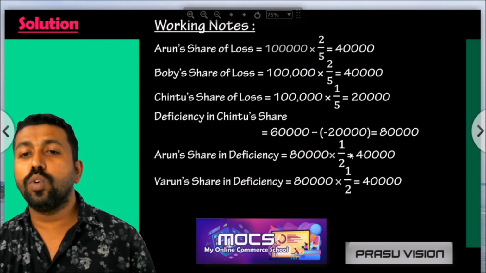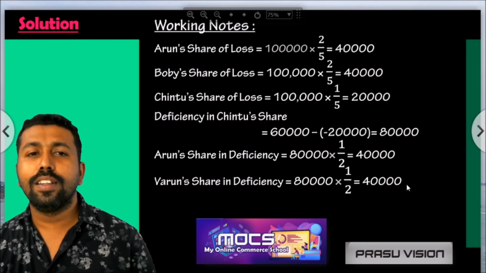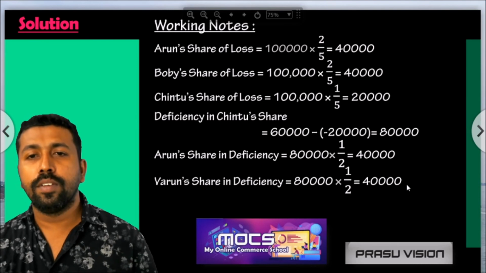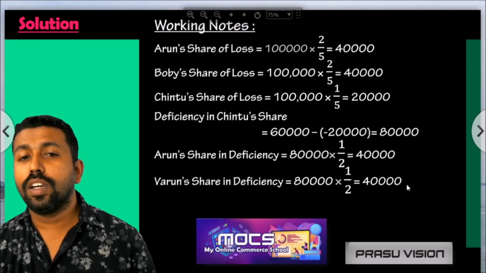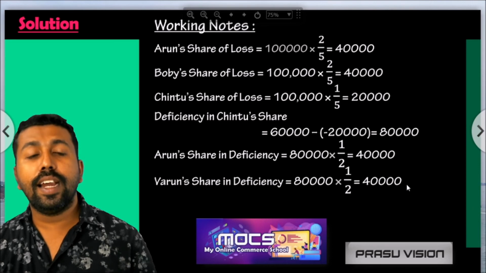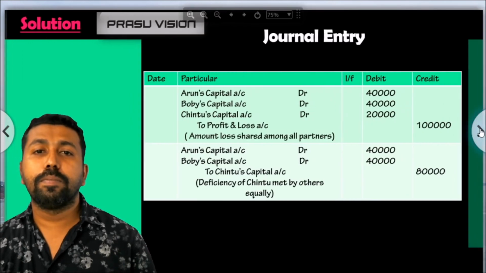So 80,000 into 1 by 2, 1:1 is the ratio, so 40,000. Bobby's share in deficiency, 80,000 into 1 by 2, 40,000. And in this question, they asked you to write only the journal entries. We have to write two journal entries: how to adjust the share of loss, and also the adjusting entry for the deficiency amount. Okay, let us look at the journal entries.